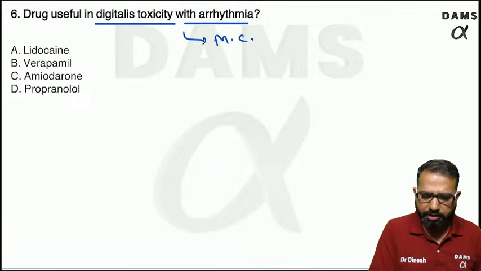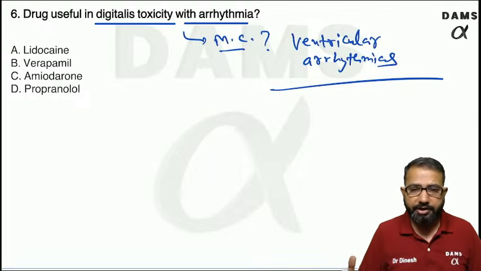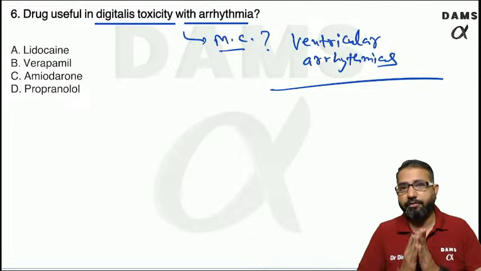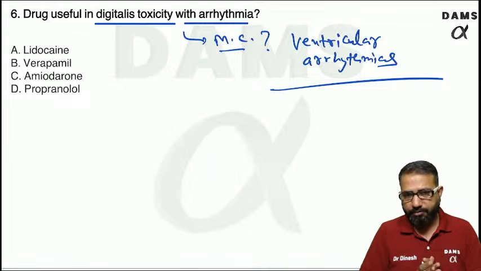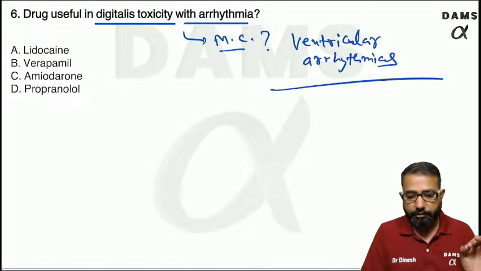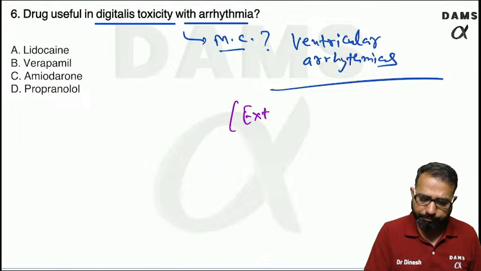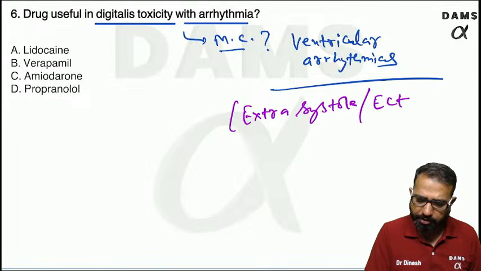The most common arrhythmia in digitalis is ventricular arrhythmia, because there will be ventricular extrasystole, and due to ventricular extrasystole, ventricular arrhythmias are there. So there will be ventricular extrasystole, ventricular premature beats, ventricular tachycardia, ventricular fibrillation. So these are extra beats in the ventricles. Because of extrasystoles, ectopics in the myocardium, there will be arrhythmias.